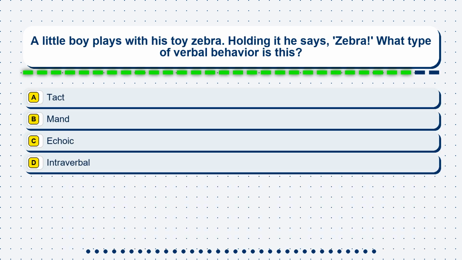Question 9. A little boy plays with his toy zebra. Holding it, he says, "Zebra." What type of verbal behavior is this? Option A: tact. Option B: mand. Option C: echoic. Option D: intraverbal.